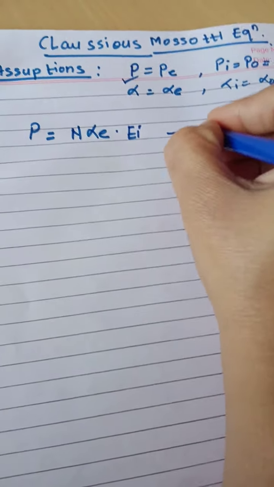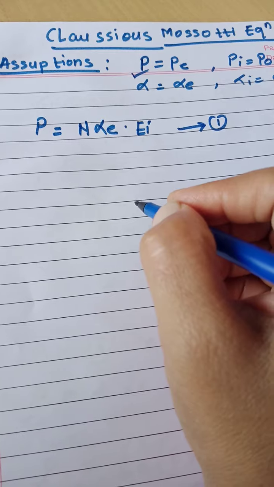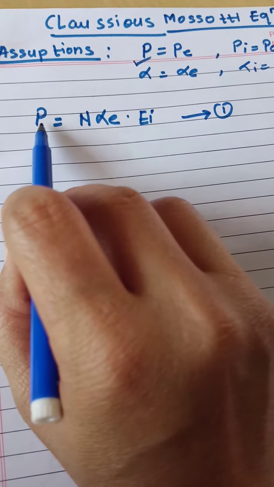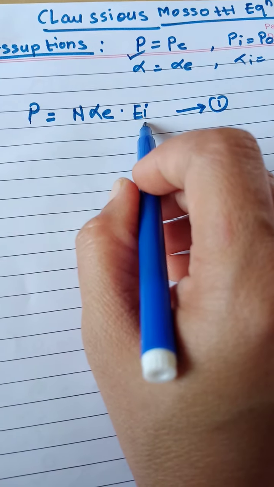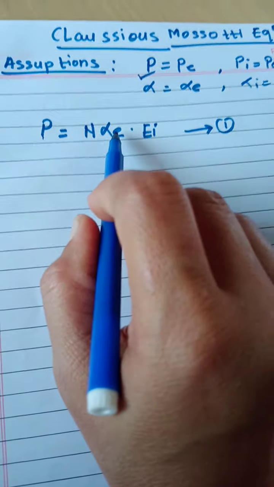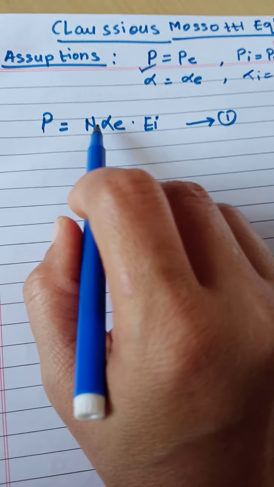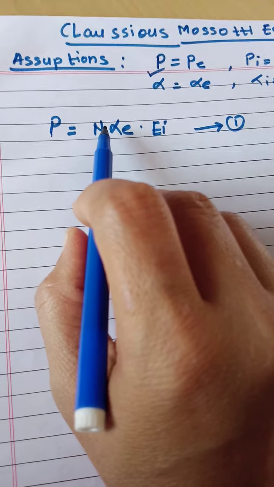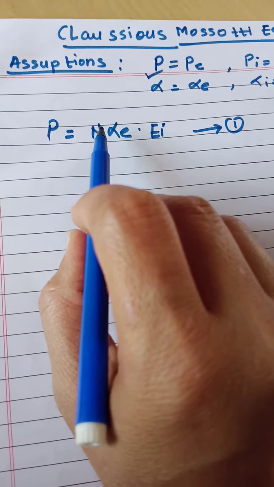I marked it as equation number 1. This is the equation showing the relation between the polarization and the internal field. Alpha E is to be the polarizability, N is to be the number of constant. Get it?